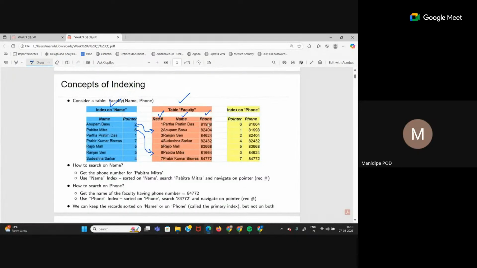Similarly, you can also create this index based on phone number as the key. That is also possible. Right, now you can either search on name or you can search on phone. So it is not necessary that your index key always has to be single. It can also be a combination. Okay.